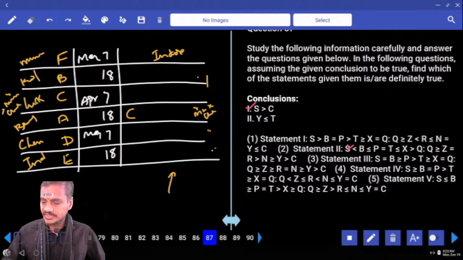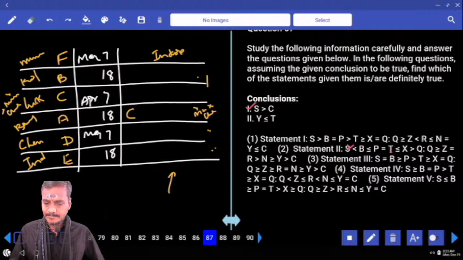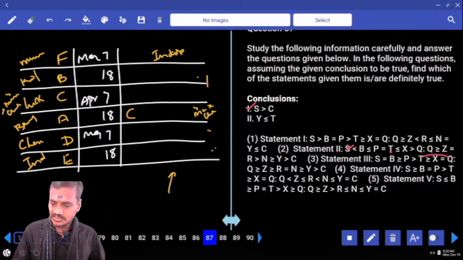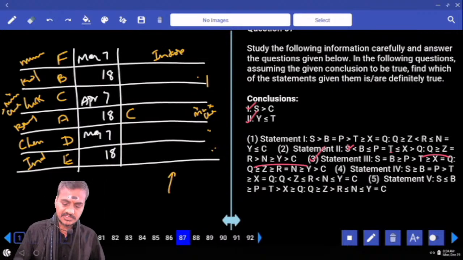The next one, Y and T. Y lesser than or equals to T. From where are we going? From T to Q. Now from T, third one, T greater than or equals to Q, and at the same time Q greater than or equals to Y. Is it fine? That is, T greater than or equals to Y means Y lesser than or equals to T, and both the conclusions you are getting from choice 3.